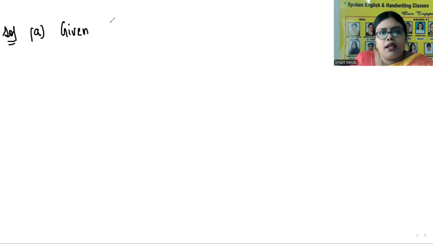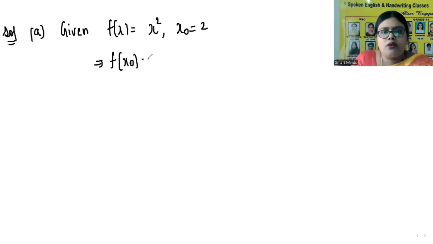Given f of x is equal to x square, x naught is equal to 2. That means f of x naught is equal to f of 2, right? So how will you get f of x naught? In the place of x, if you put x naught, but x naught is 2, so in the place of x, I am putting 2. So you will get 2 square, that is 4.